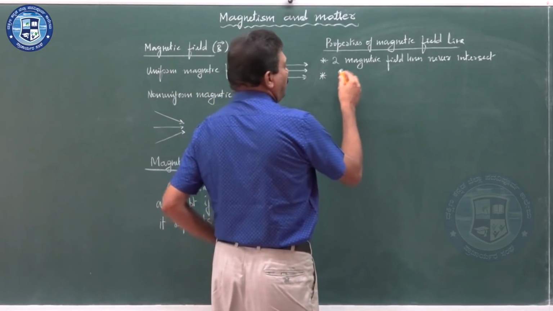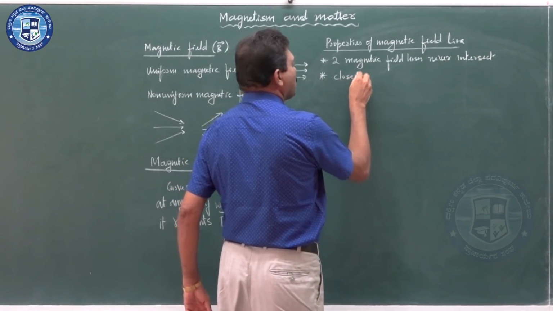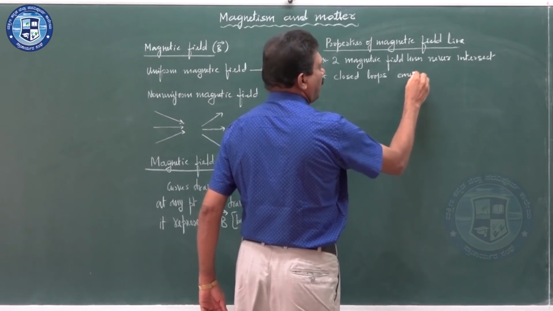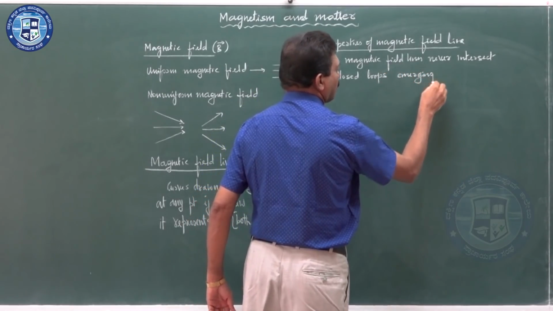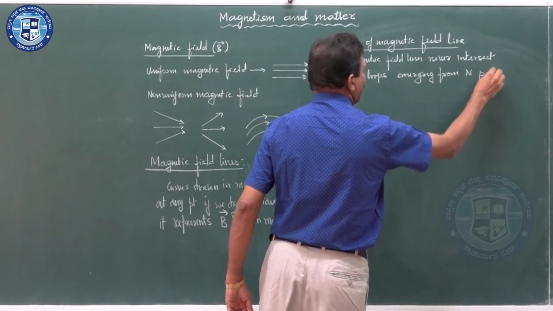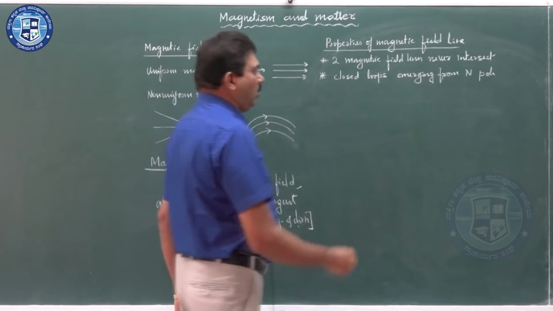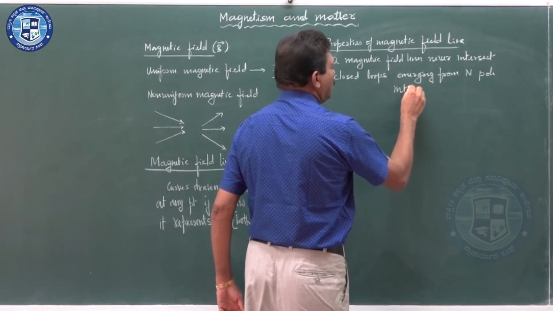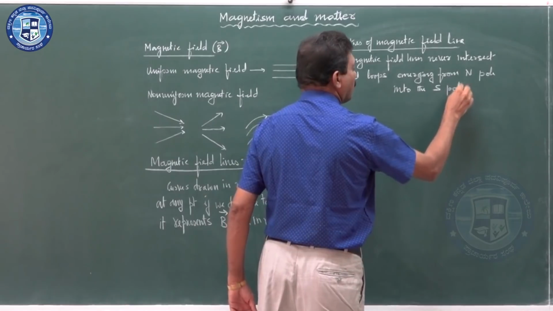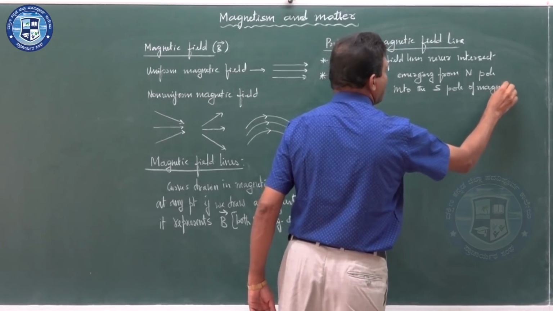The magnetic field lines are closed loops, emerging from the north pole and going into the south pole of a magnet.